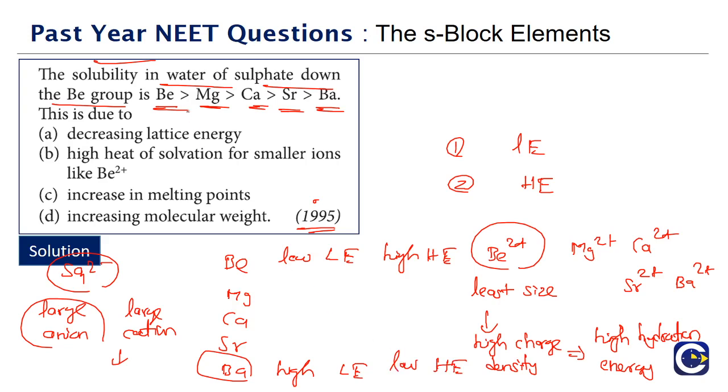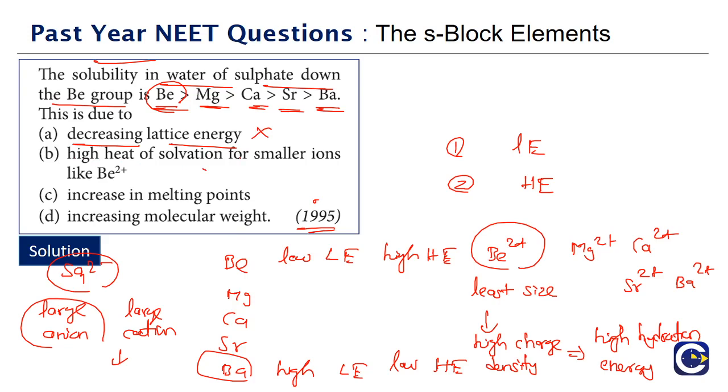So what is the main reason why the solubility is decreasing down the group? Option A is saying decreasing of the lattice energy. Is lattice energy decreasing? No, lattice energy is actually increasing down the group, so this is not correct. Option B is saying high heat of solvation for smaller ions like beryllium 2+.